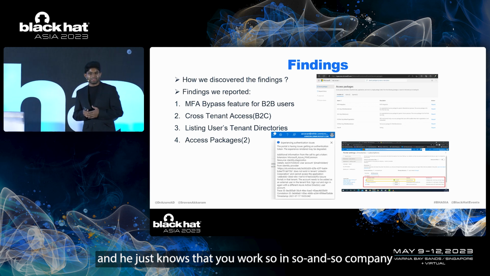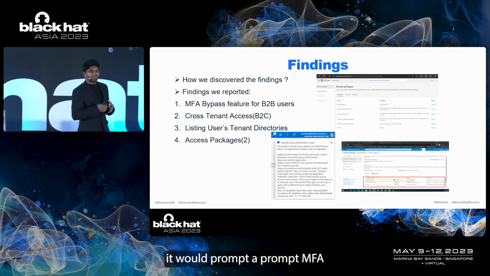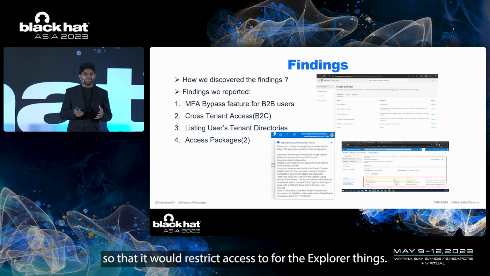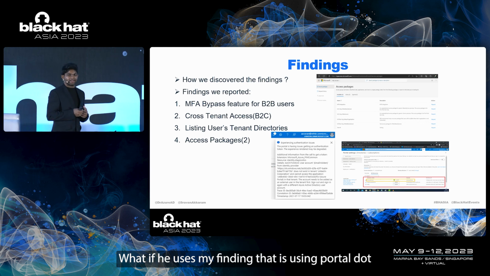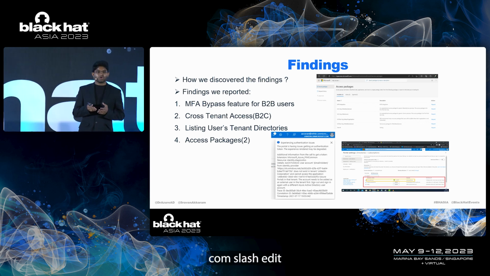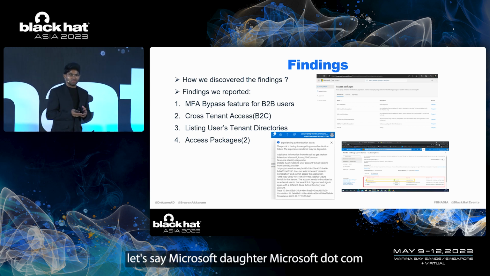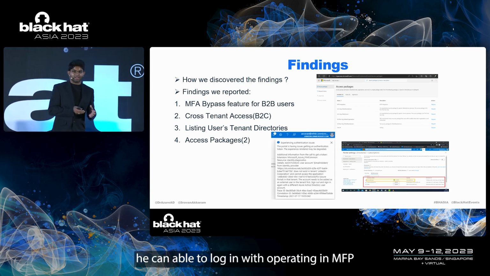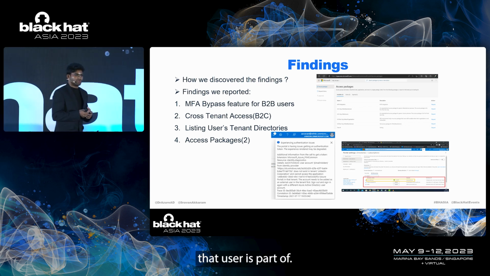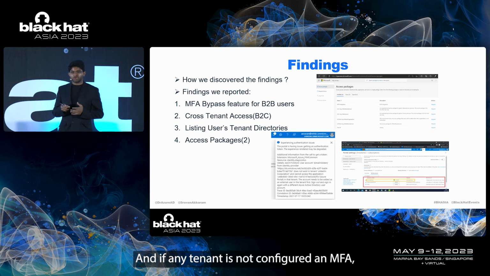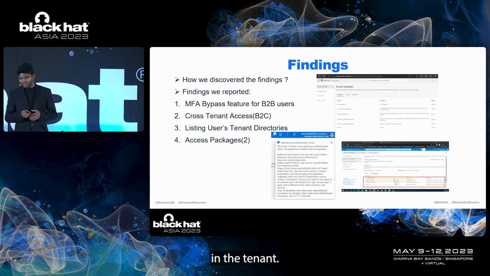But with my finding, let's say an attacker got the credentials of your account, and he just knows that you work in so-and-so company. If he tries to log in with those credentials, it would prompt him for an MFA, so that it would restrict him from exploring further. What if he uses my finding, that is, using portal.azure.com/any cross-tenant domain, let's say Microsoft.microsoft.com? He can log in without providing any MFA, and he can switch the directories. He can find the list of tenants the user is part of. And if any tenant is not configured with an MFA, then he would be able to access the resources in the tenant.